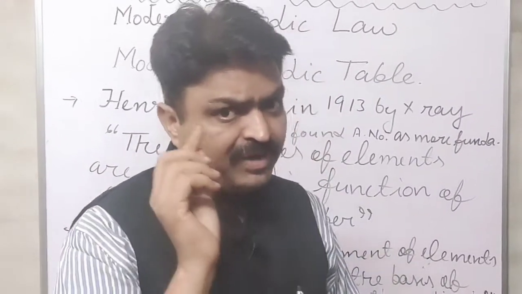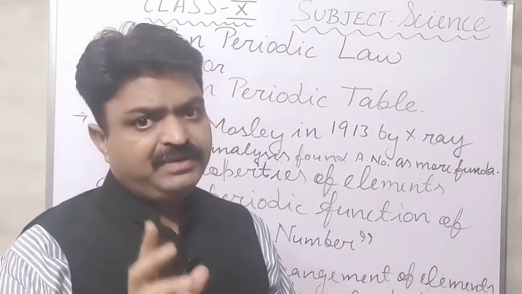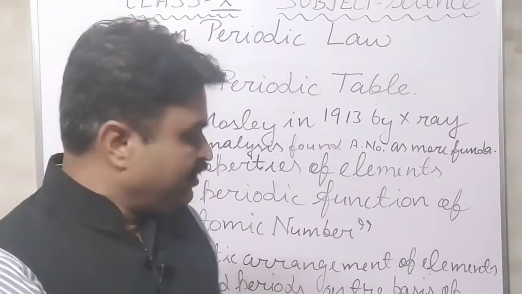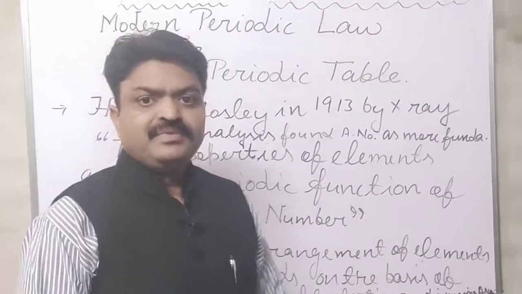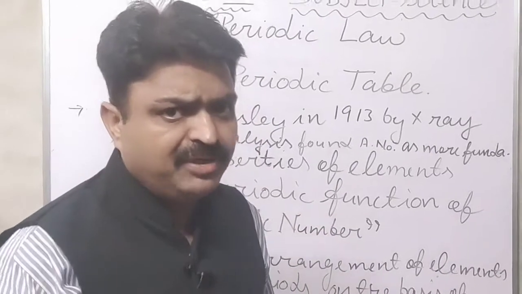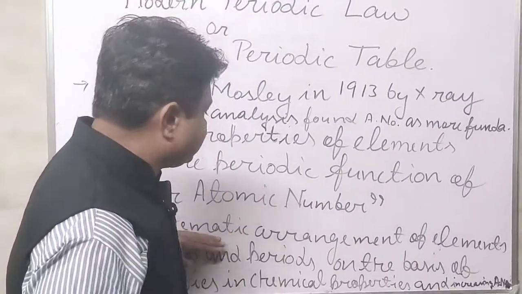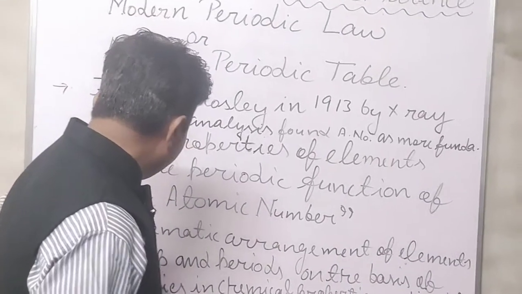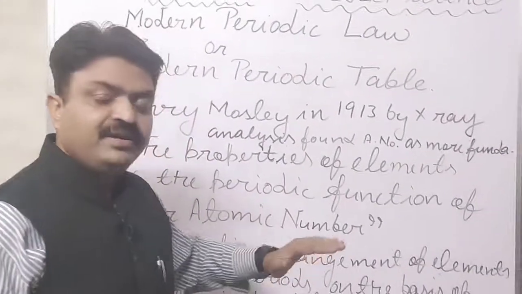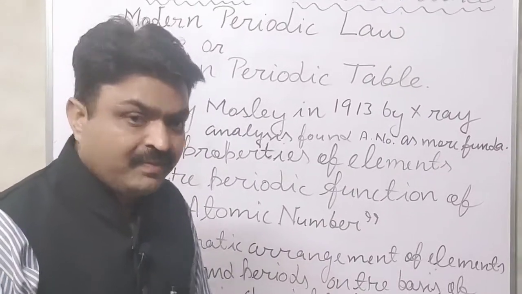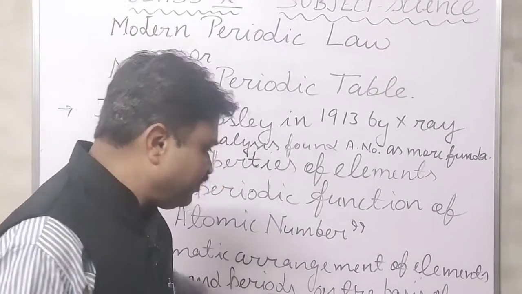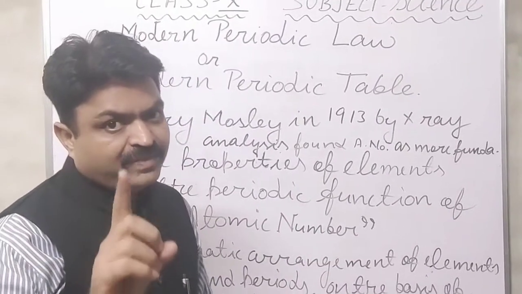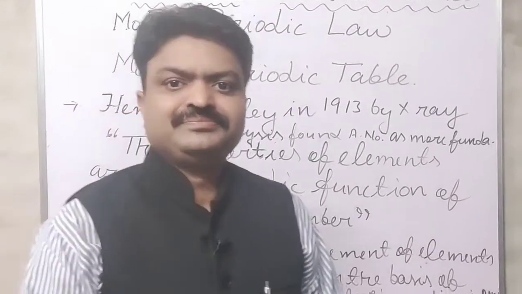So what is the basic property that was given by the scientist? That is atomic number. So what is the modern periodic table, students? It is the systematic arrangement of elements in which the elements are classified into groups and periods in the increasing order of their atomic number.